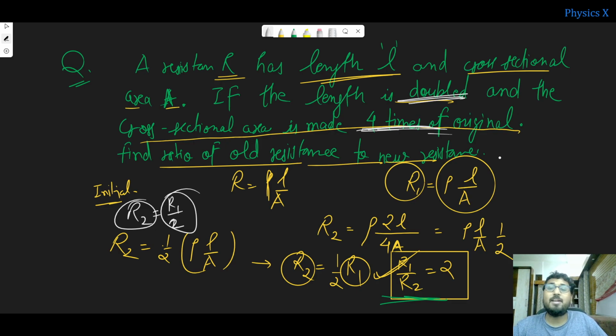As resistance is inversely proportional to the area, the area increasing more as compared to the length means the cross-sectional area effect will dominate and the resistance will go down, right? So that is the meaning. On the whole, the resistance is made half. These types of questions are asked in competitive examinations also, right?